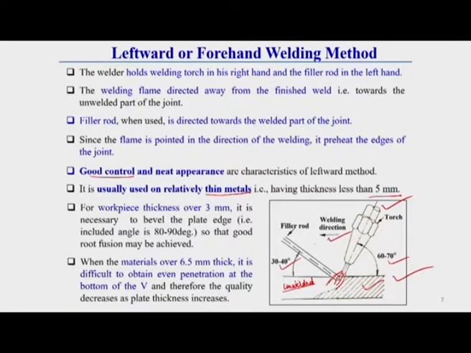Here one thing you should keep in mind: when the plate is over 6.5 millimeter thick, it is difficult to obtain even penetration at the bottom of the V. That means at the root side of this V, even penetration is difficult if the plate thickness goes beyond 6.5 millimeter. That's why the quality decreases for these welding techniques as the plate thickness increases. So this general technique is preferable for low thickness welding operations.